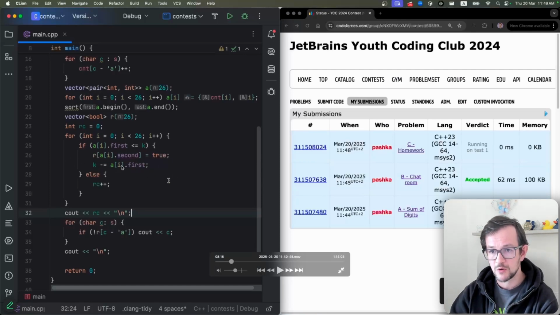And decrease the number of characters I can remove. So k is the number of characters I can remove. So if I can remove all of them, I remove them and decrease k by this amount. If not, I just leave this character as it is. So RC is the number of characters that I left. Then I output RC and then output all the characters not removed. Here, see. So I iterate over all characters. If it is not removed, then I print it.